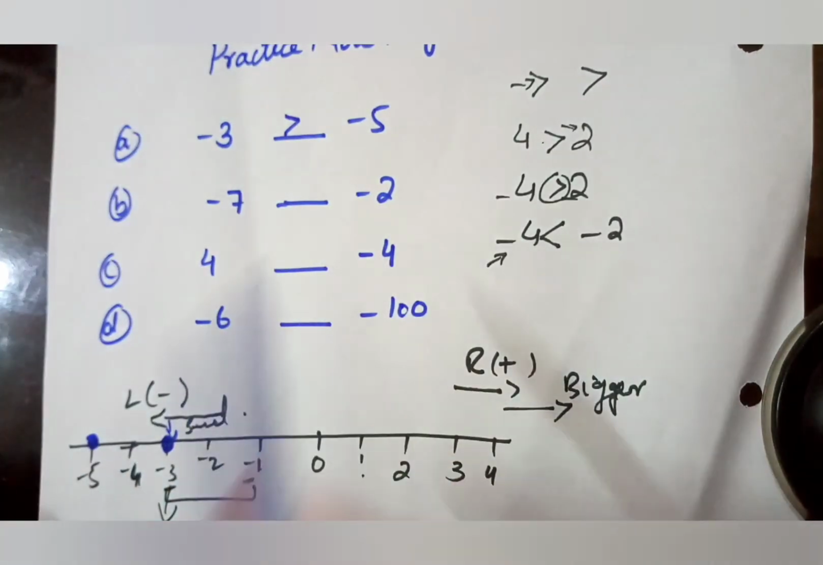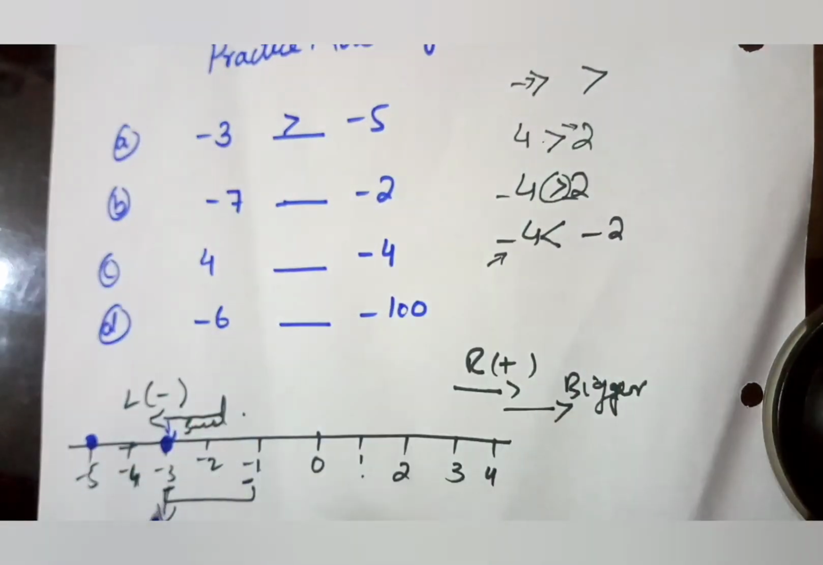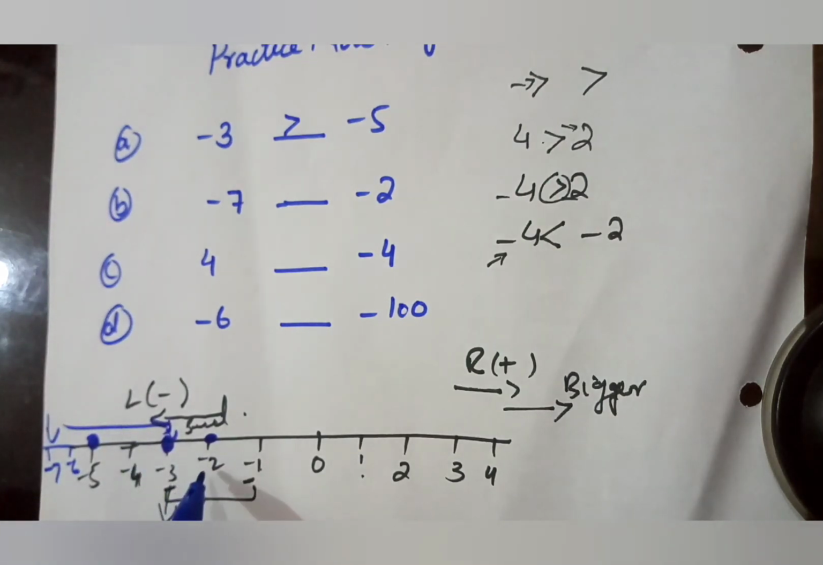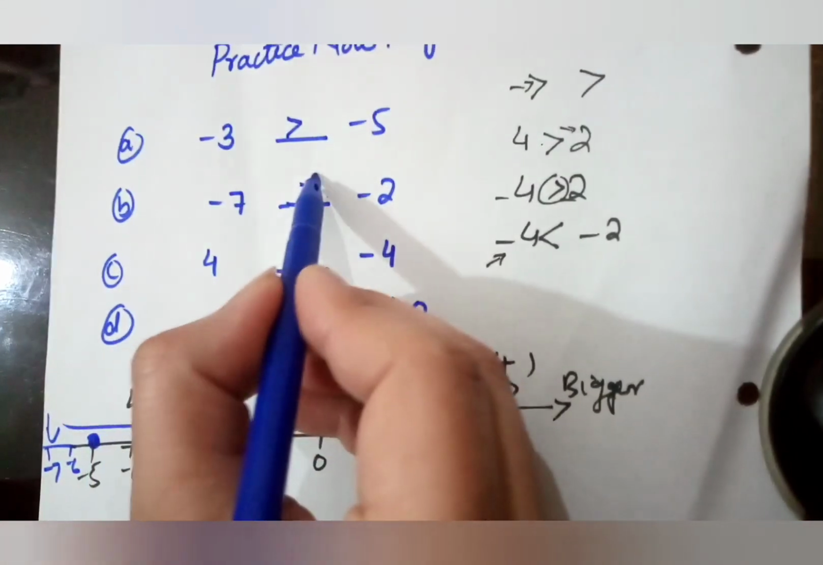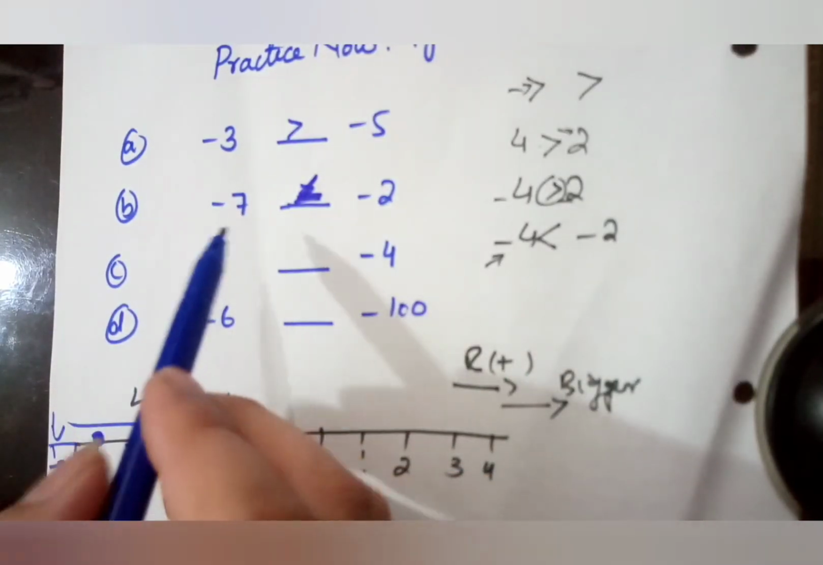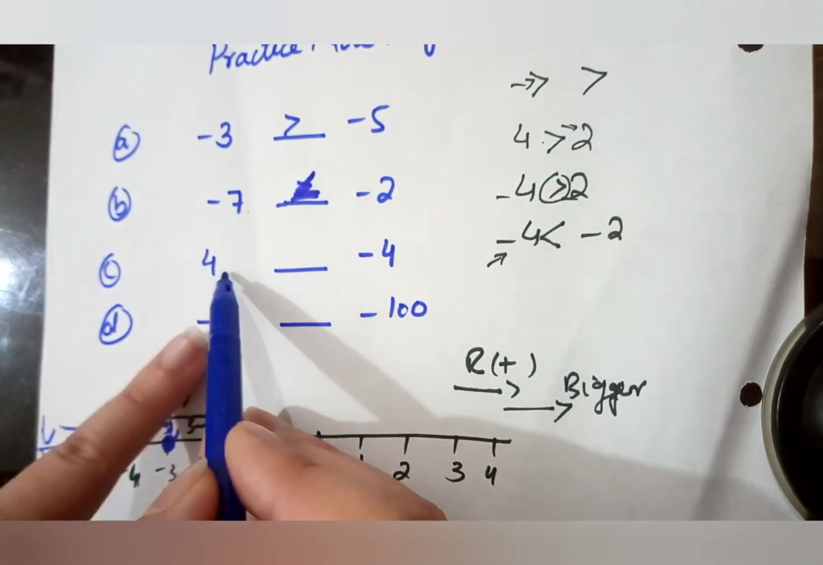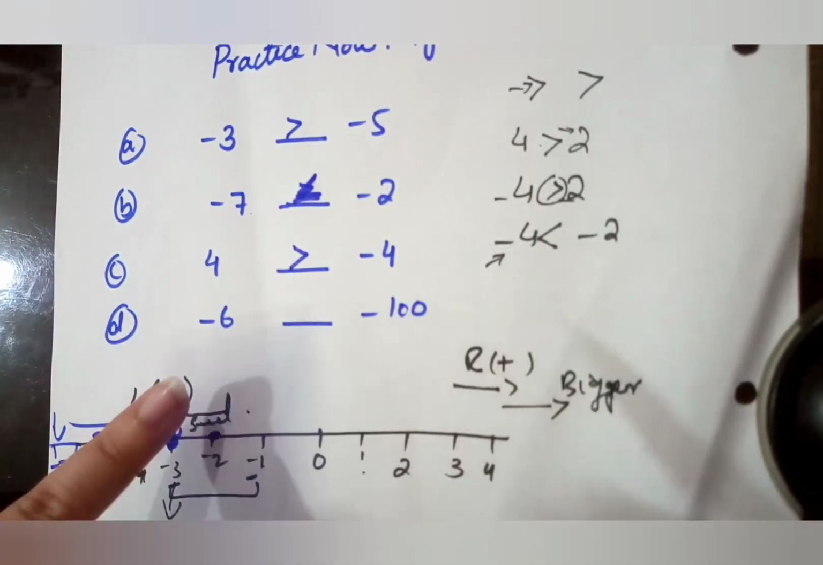Now minus 7, minus 2. On the number line, okay, minus 7, minus 2, definitely 2 is here. And whenever the sign minus 7 comes, definitely it will be after minus 5 or minus 6. So 2 is on the right side of minus 7, so it is greater. Or you can also use the concept that the term that is greater in minus becomes the smaller one. So 4 and minus 4: positive values are greater than negative values. So again 4 is greater than minus 4.